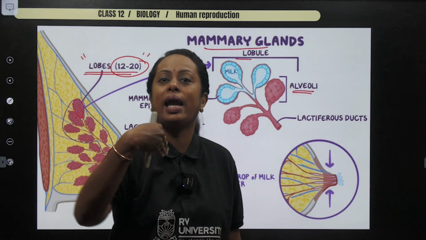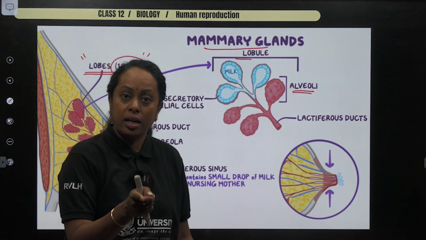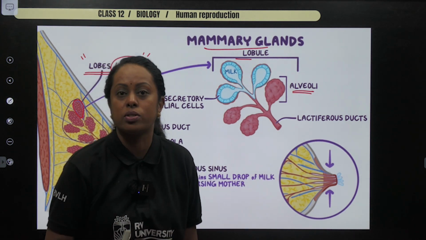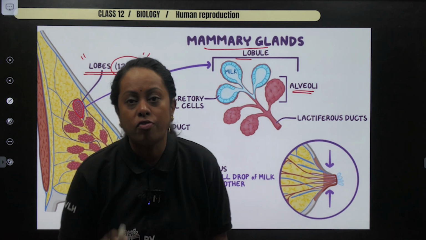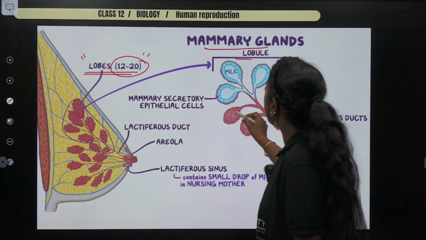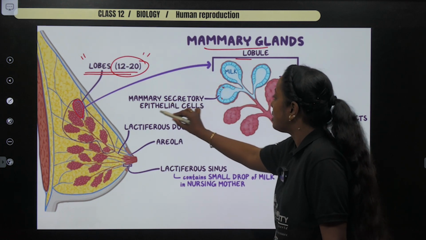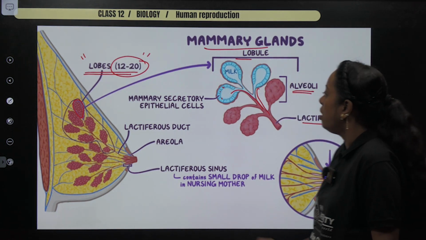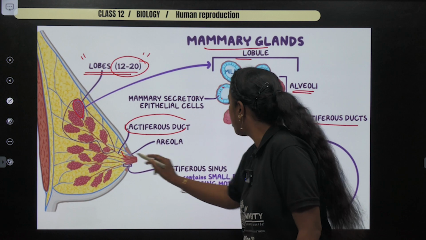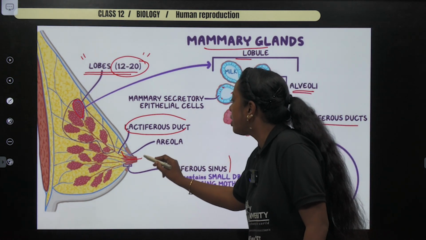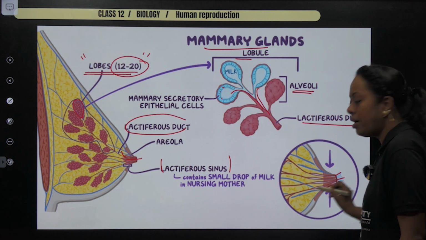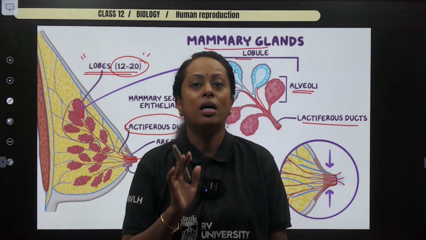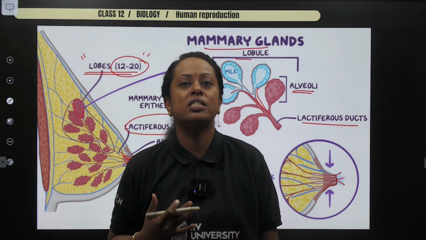But if the milk has to be ejected out of the mammary gland, then the hormone which is stored in the posterior part of the pituitary, which is known as oxytocin, is required for ejection of milk. Now, as you see, it comes with respect to secretory cells, which is the mammary secretory epithelial cell. Finally, when the milk is being produced, it comes out through the lactiferous duct. So, lactiferous duct, and it joins the lactiferous sinuses, and it opens into a minute opening where the milk is expelled outside. If the milk has to be expelled outside, please don't forget the hormone oxytocin. Now let us just refer to this with respect to what we studied in NCERT.